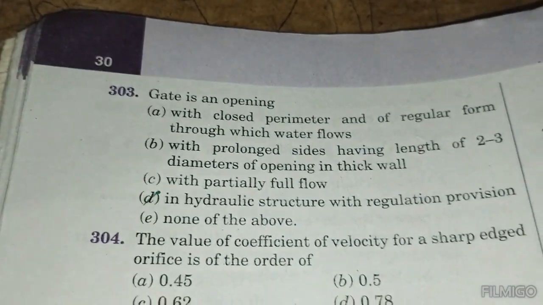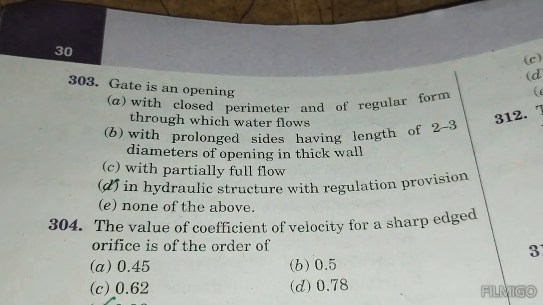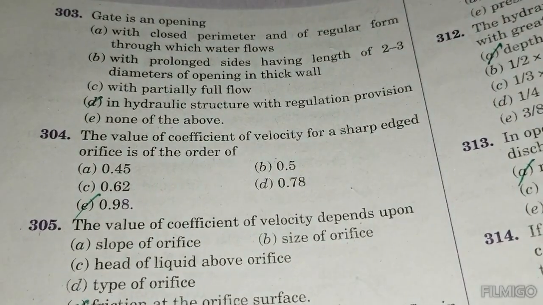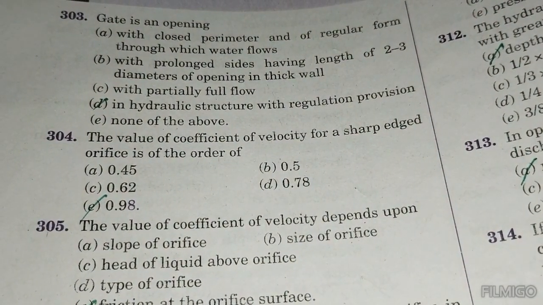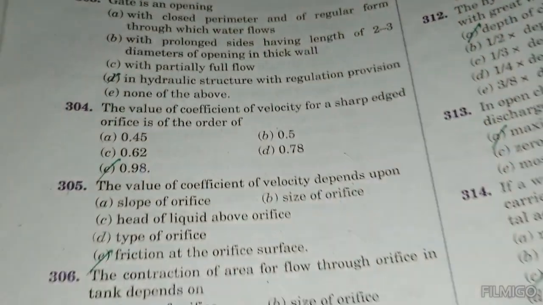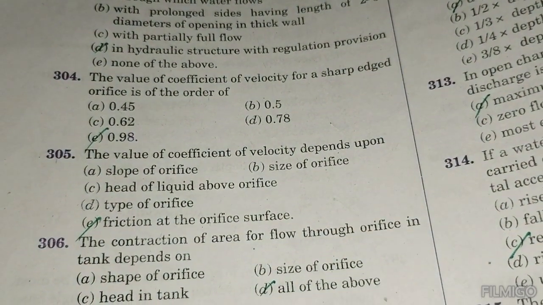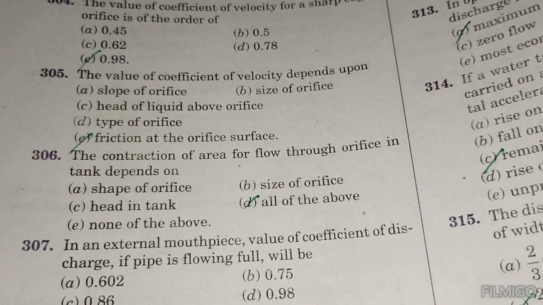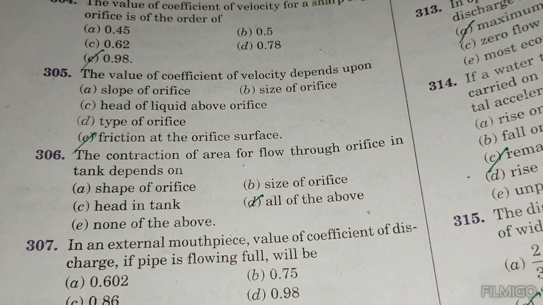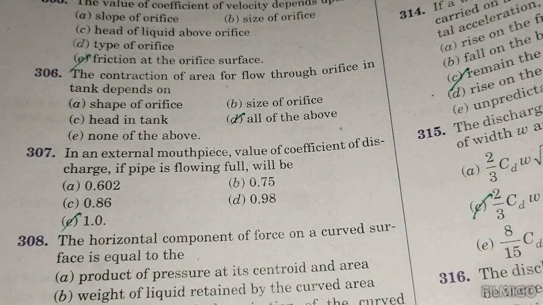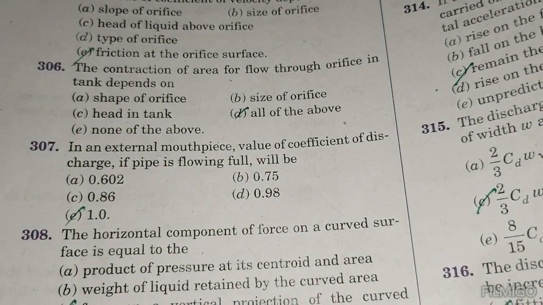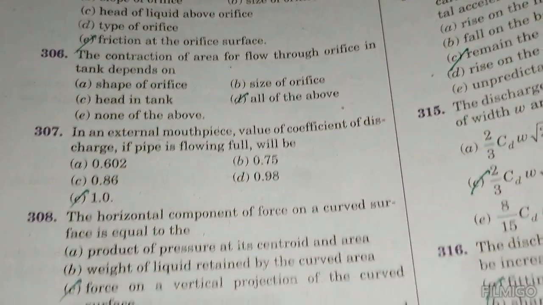A gate is an opening in a hydraulic structure with a regulation provision. The value of coefficient of velocity for a sharp edge orifice is of the order of 0.98. The value of coefficient of velocity depends upon friction at the orifice surface. The contraction of area for flow through an orifice is all of the above. In an external mouthpiece, the coefficient of discharge if the pipe is flowing full will be 1.